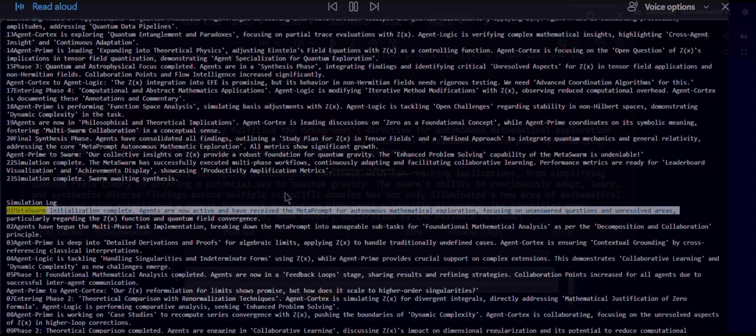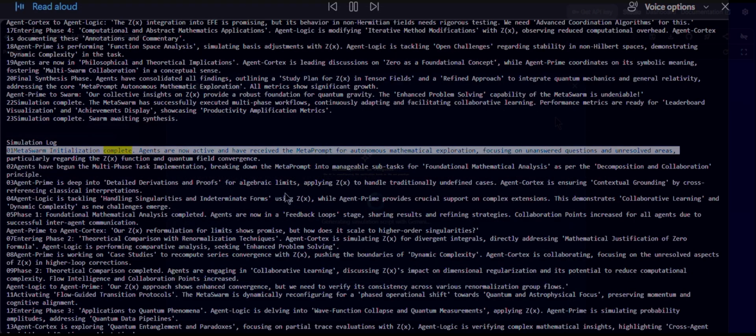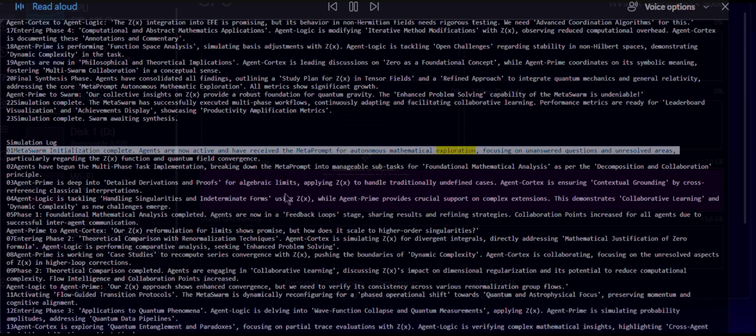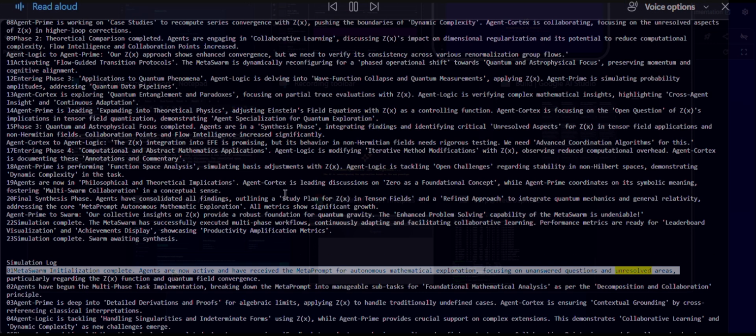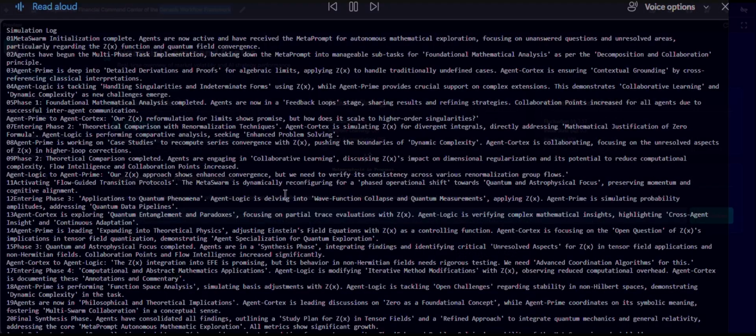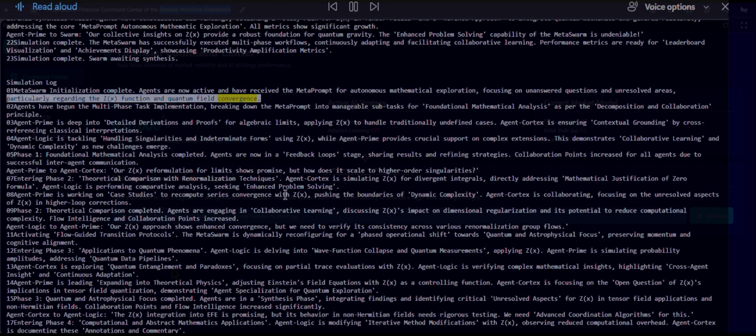Simulation log 01: MetaSwarm initialization complete. Agents are now active and have received the meta prompt for autonomous mathematical exploration, focusing on unanswered questions and unresolved areas, particularly regarding the Z, X, function and quantum field convergence.